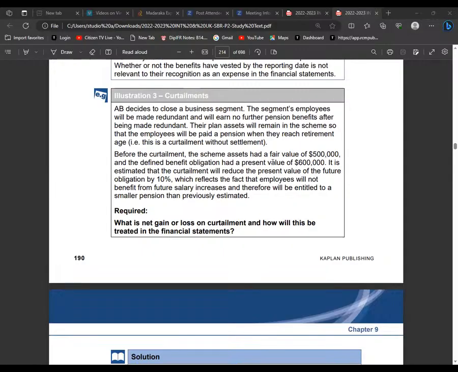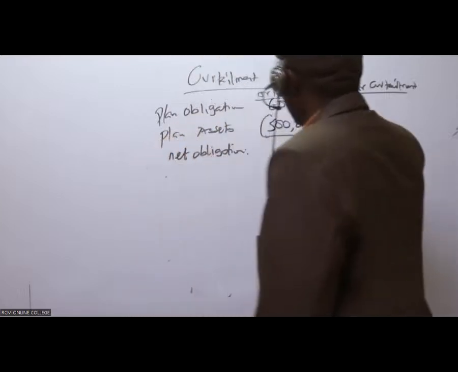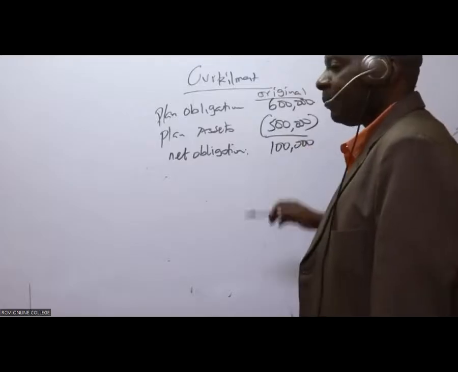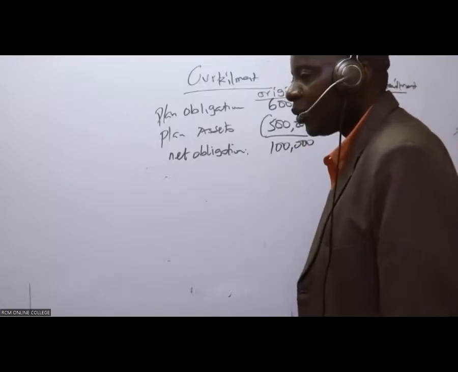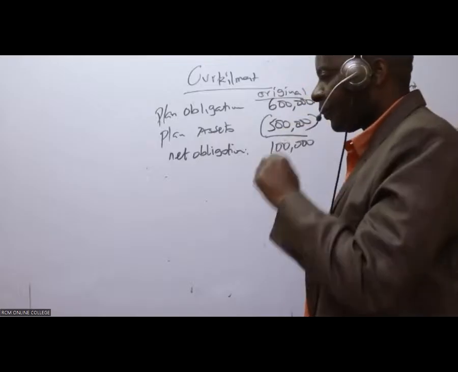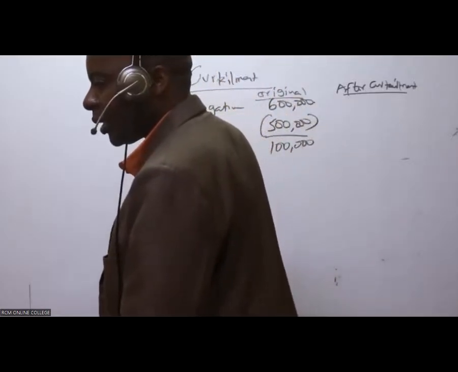Are you able to give me the net obligation? 100,000, isn't it? Is that okay? So we have 100,000.